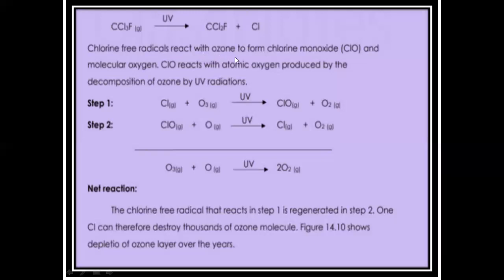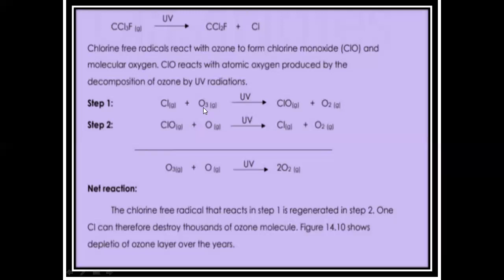So in the first step, atomic chlorine, the chlorine free radical, reacts with the ozone molecule in the presence of ultraviolet radiation and forms chlorine monoxide and an oxygen molecule. Then in the second step, this chlorine monoxide reacts with atomic oxygen, because I told you an oxygen molecule breaks into two oxygen atoms, or ozone can also break into an oxygen molecule and atomic oxygen.